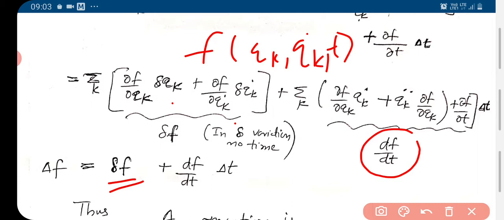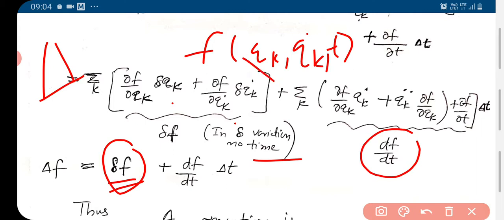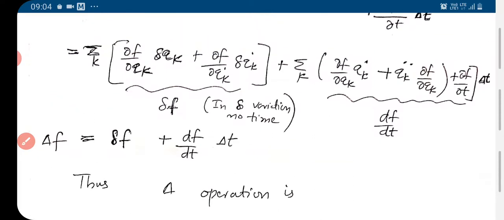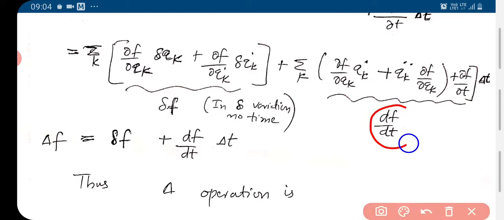The time factor we are not considering in delta f; in delta variation no variation in time is there, that's why that factor is not there. In del variation we consider the change in time. This factor is df dt, the total time derivative of the function.